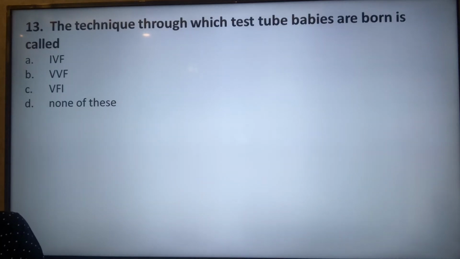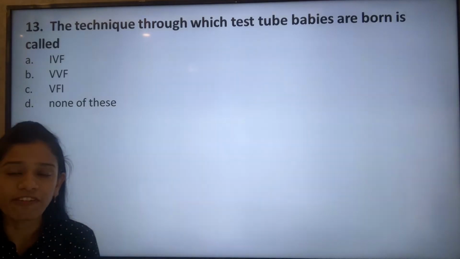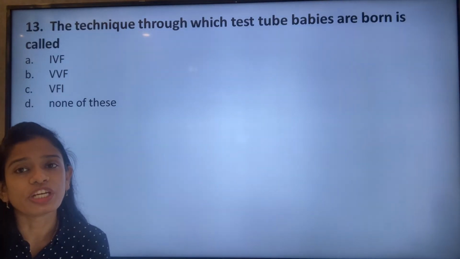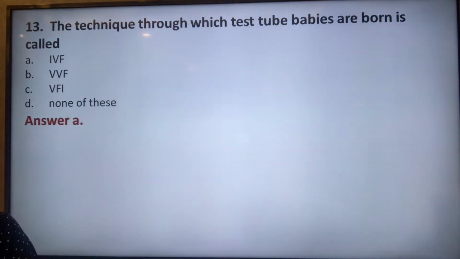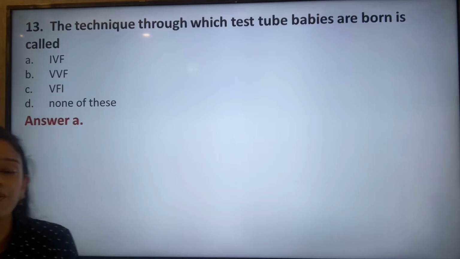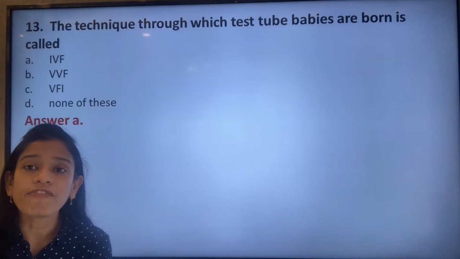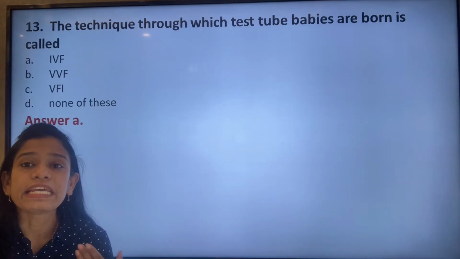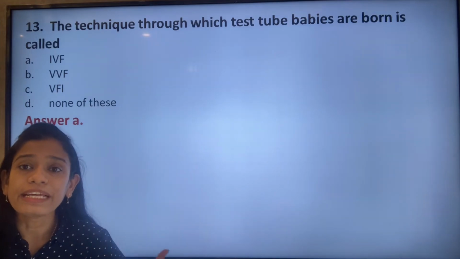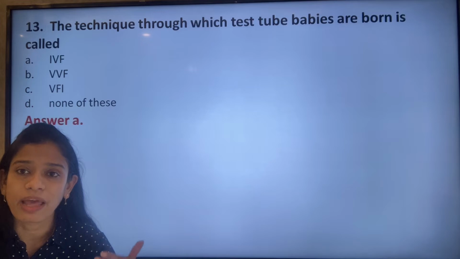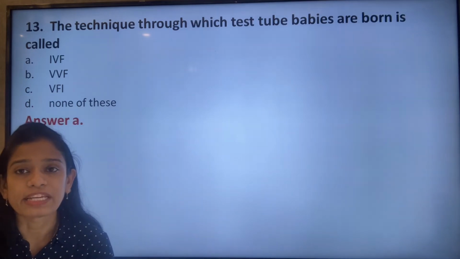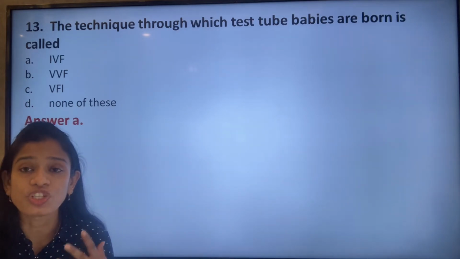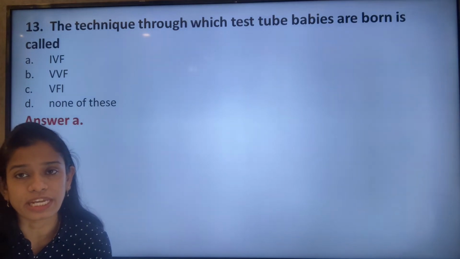Next question: the technique through which test tube babies are born is IVF, VVF, VFI, or none of these. It is IVF, through which the test tube babies are born, that is in vitro fertilization. In vitro means under laboratory conditions. When anything takes place under controlled conditions, it is called in vitro.